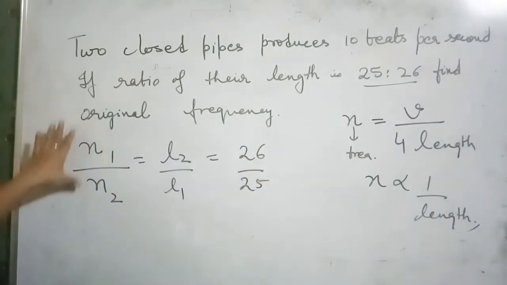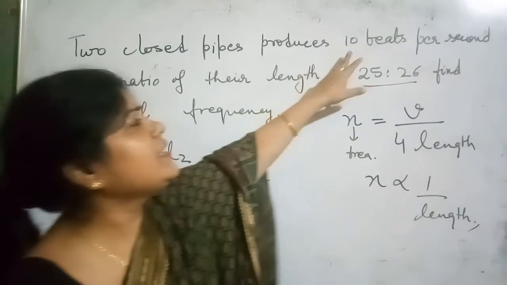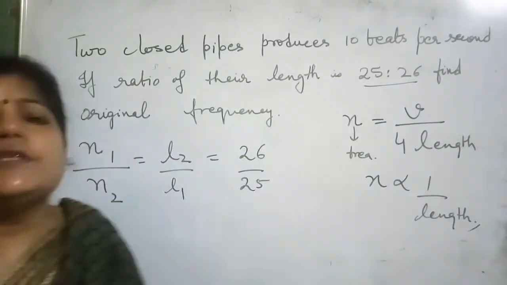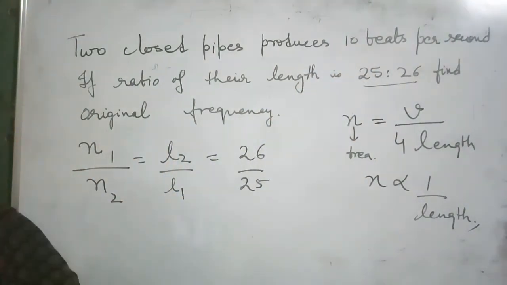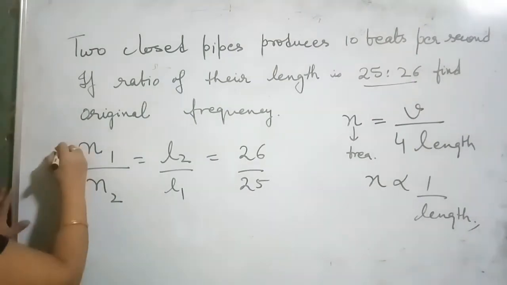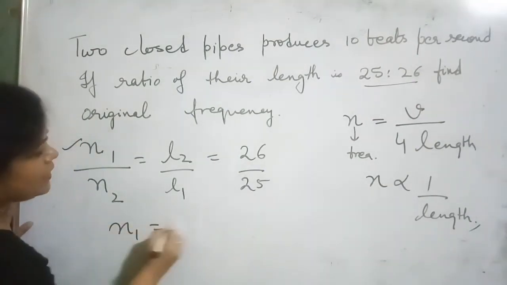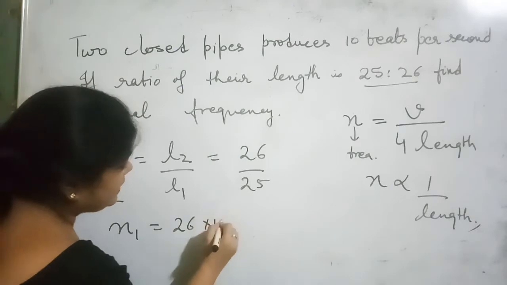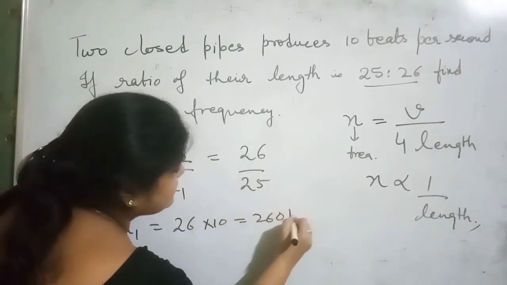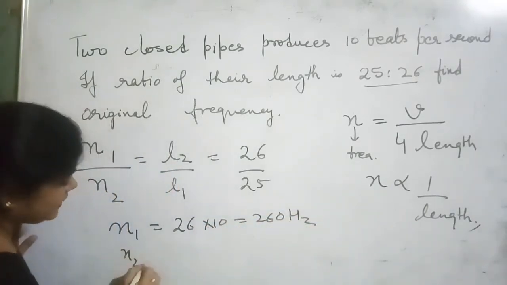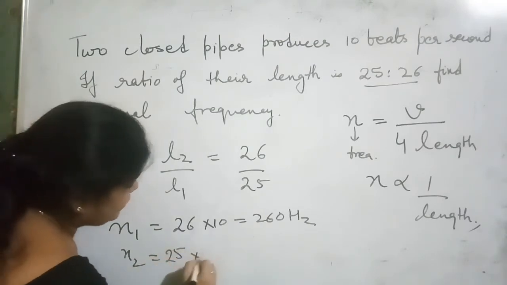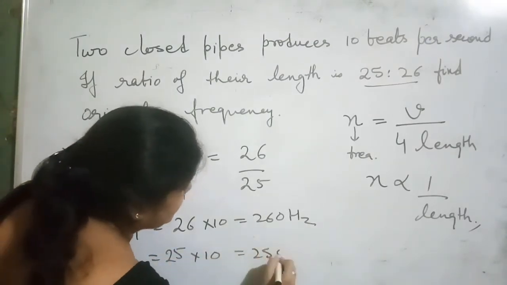Now the frequency is not given here, but 10 beats are produced, which is the difference between the frequencies of the two pipes. So the frequency of the first pipe is 26 into 10, that is 260 hertz, and the frequency of the second pipe is 25 into 10, that is 250 hertz.